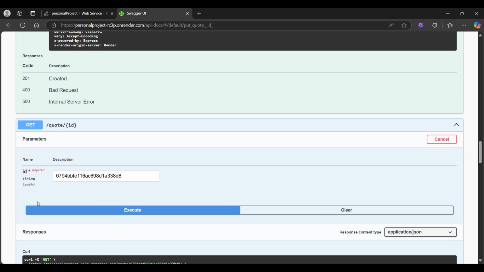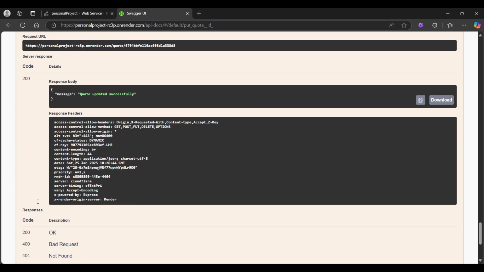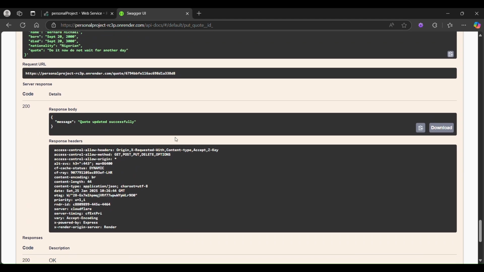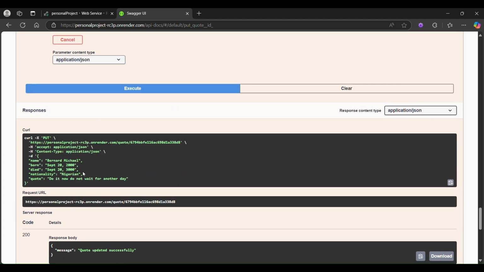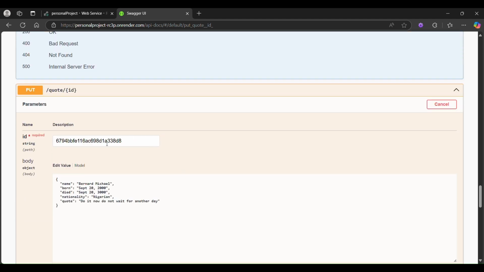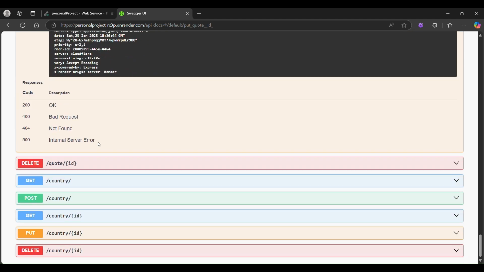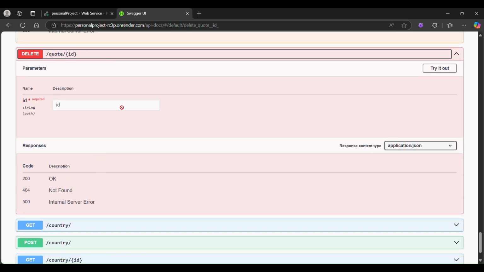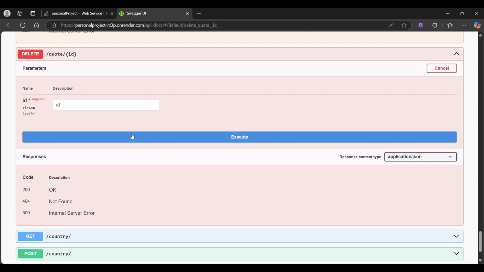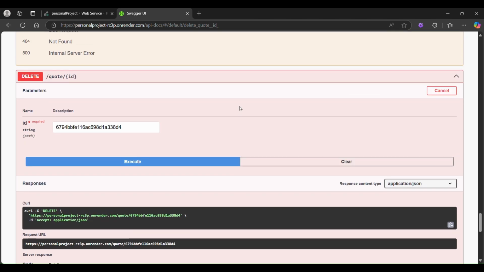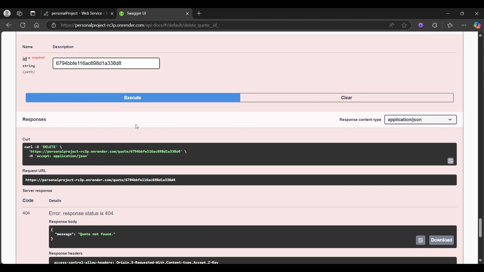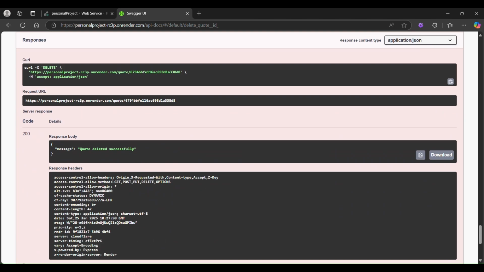The last one is delete. I want to delete Michael from my collection. Where's the ID? Okay. So I can't delete anything except by ID. In case I mistakenly put a wrong ID, if I put 4 here, it's going to tell me quote not found. When I put the right one in, it says quote deleted.